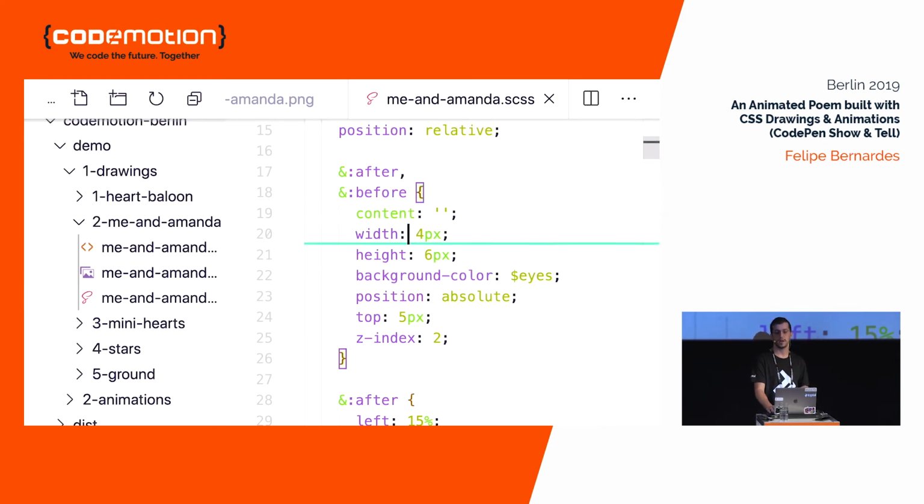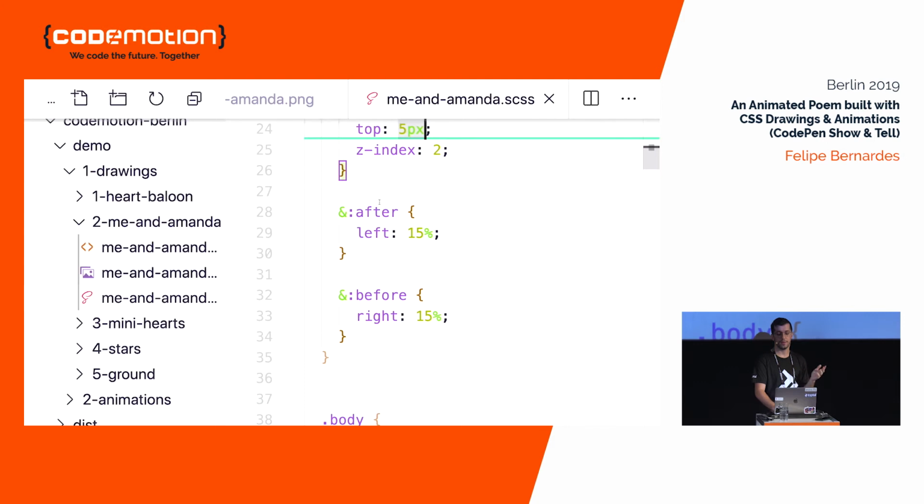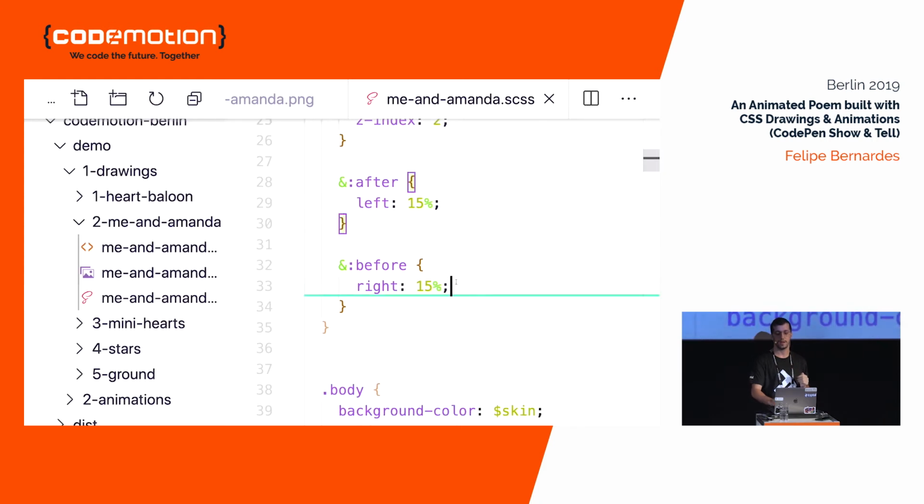And again, they are rectangles with a slightly bigger height than the width. And they are being positioned referring to the head, so from the top, 5 pixels. The left eye is positioned from the left side of the head, and the right eye the same from the right side of the head.